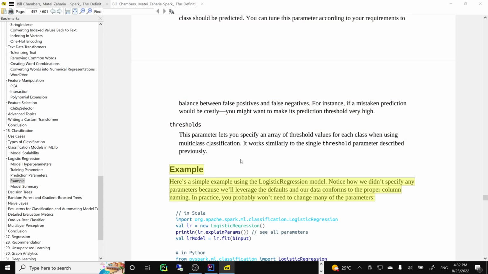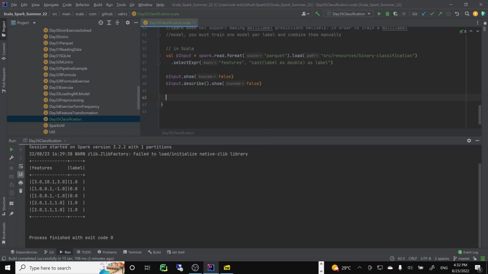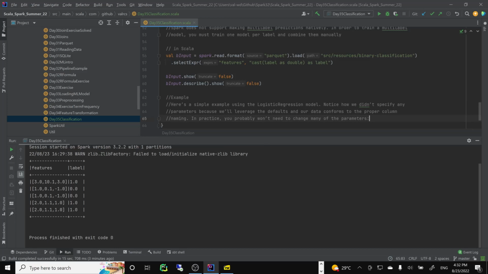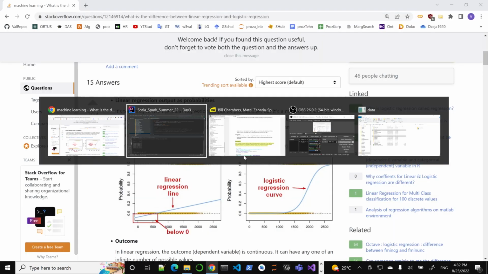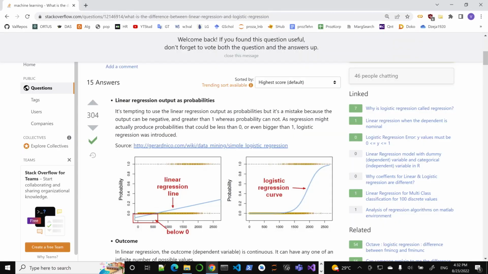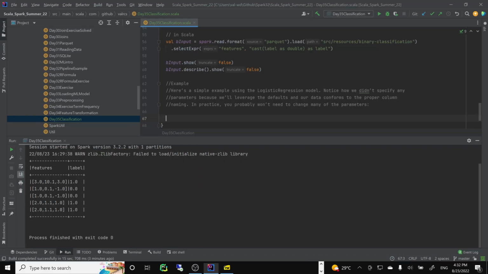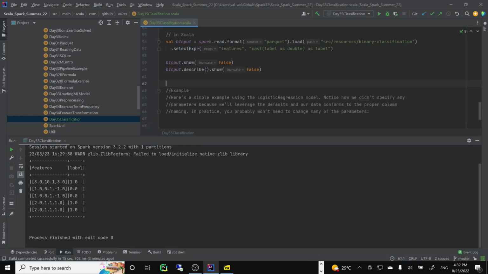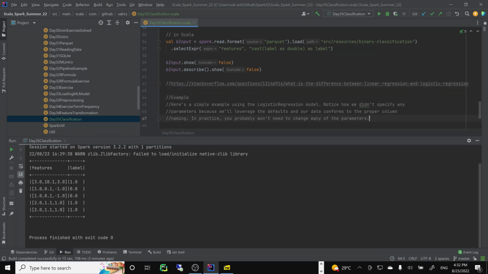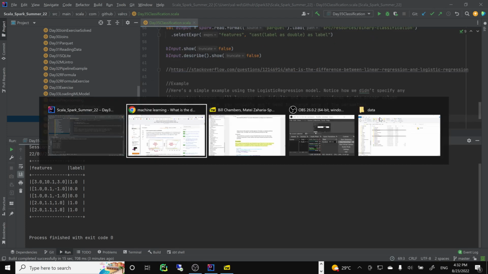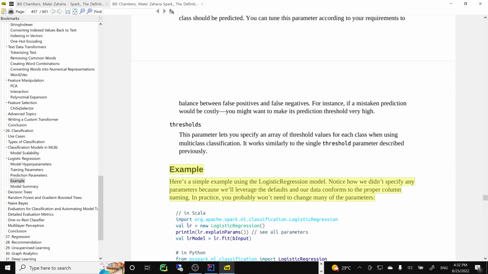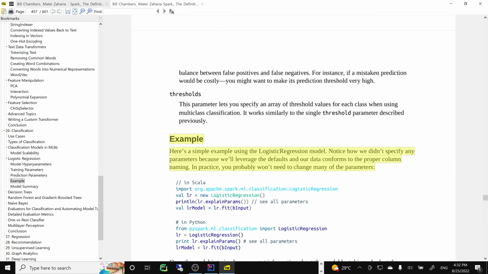So again, a simple example. We are going to basically just import the library and fit.